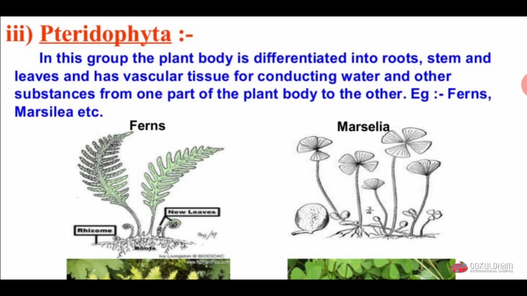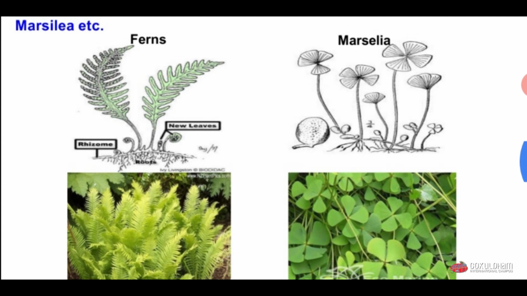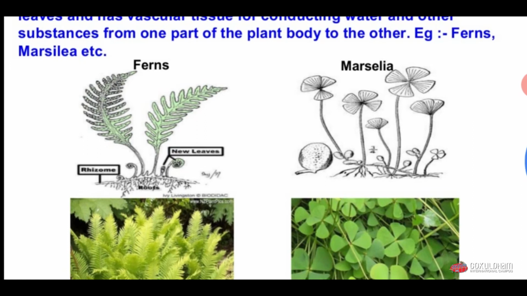Pteridophyta means these are the groups of plants in which their body is differentiated into three organs. First one is root-like structure, then stem, and leaves, and they have vascular tissue for conduction of water and minerals from one part to another part of the plant. The examples of pteridophytes are ferns and Marsilea. You can see in the picture that the first picture is of fern and the second picture is of Marsilea.